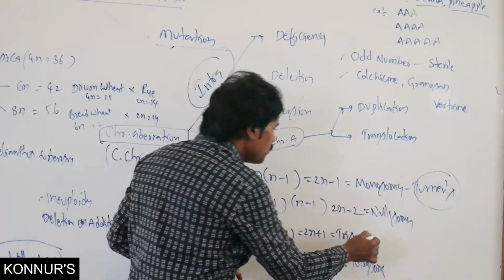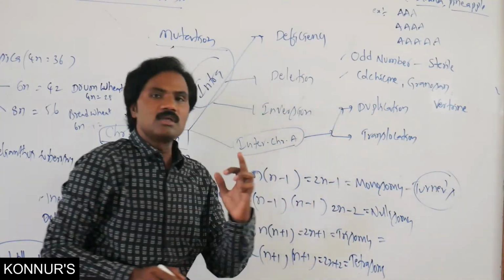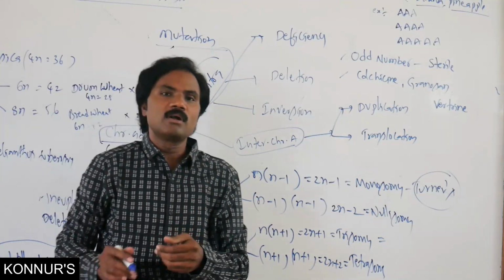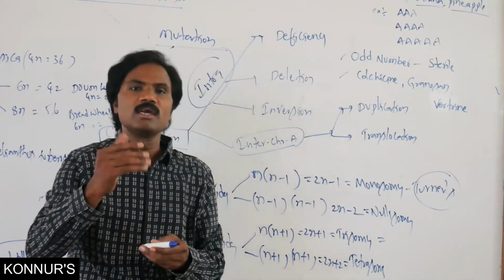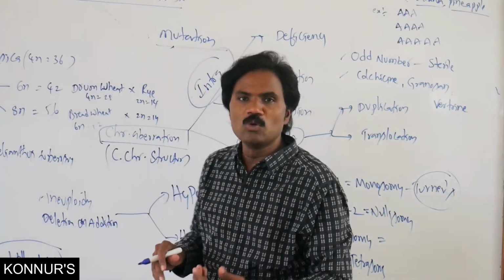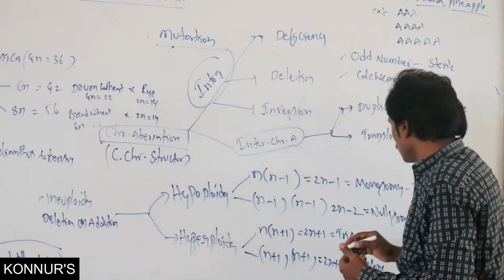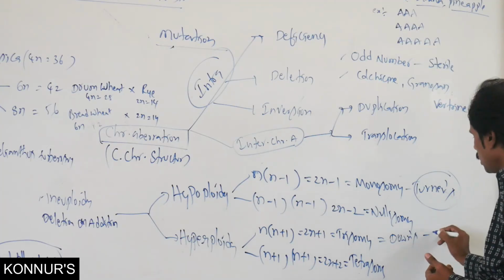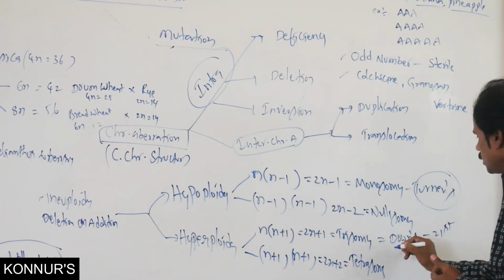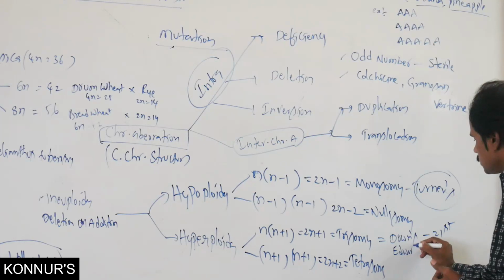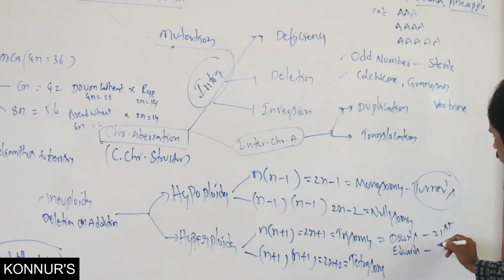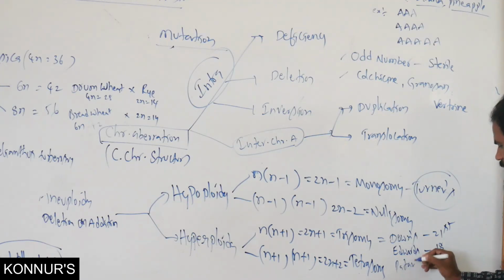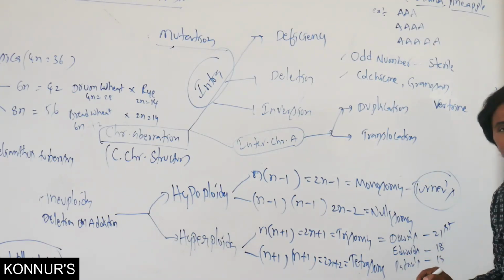Then trisomy, which is commonly present. In trisomy there is one chromosome more than the normal number. In human beings we have Down's syndrome on the 21st chromosome, then Edwards syndrome on the 18th chromosome, then Patau syndrome on the 13th chromosome.